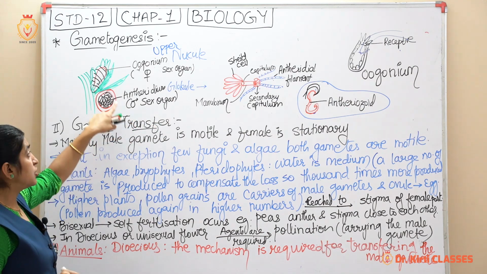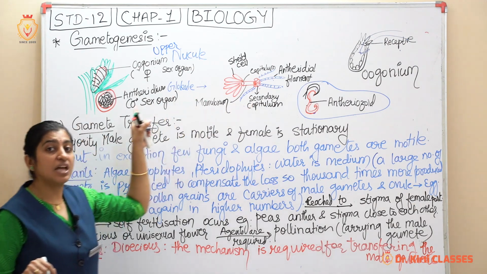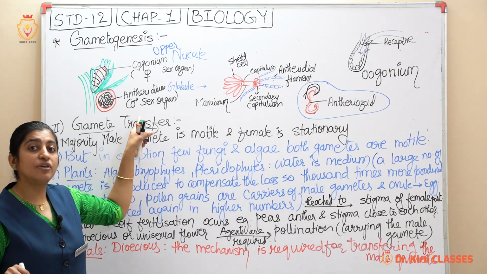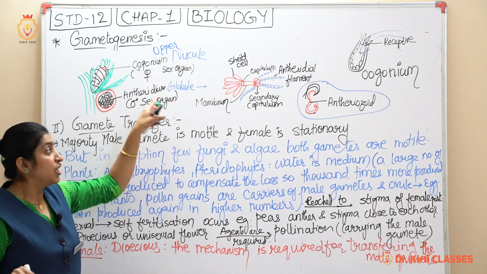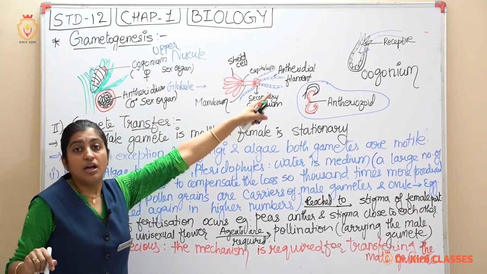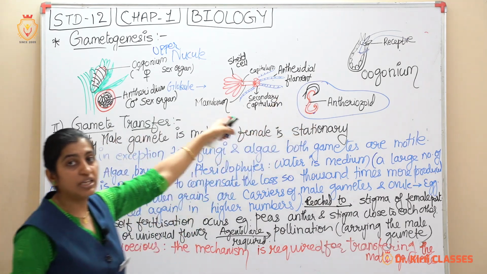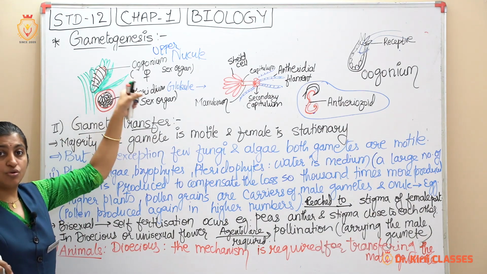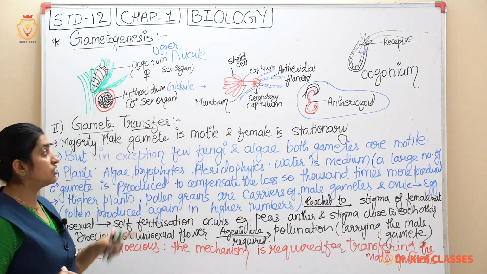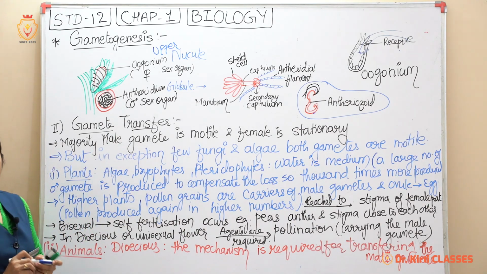So there will be the formation of this antheridial type of filament, because this algae consists of a thallus. It is a thalloid organism. So here all these antherozoids, as soon as they reach the nucule, get fertilized. In favorable conditions, the whole new plant will be developed. So this was about the life cycle of Chara. So you just note down, and you should know the labelings of all this.